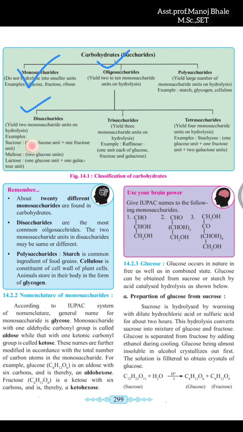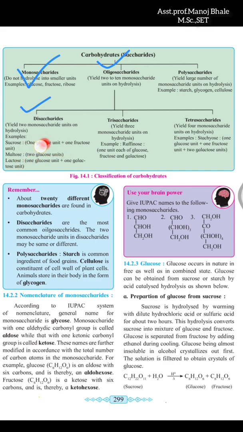Sucrose is one example. In sucrose, if we do hydrolysis, what will be there? 1 unit of glucose and another unit of fructose are formed. Maltose is also an example of the disaccharides. 2 glucose units are formed here. Lactose has 1 glucose unit and 1 galactose unit formed here.